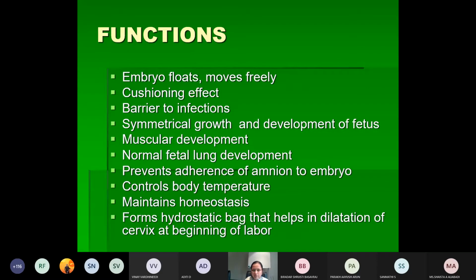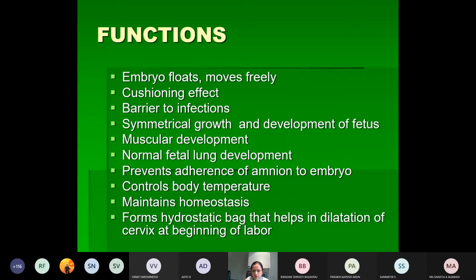So it will not experience the jolt that the mother is experiencing. Whenever the mother experiences some jolts, it will not receive those jolts. That is called the cushioning effect or the water cushioning effect. It is also acting as a barrier to infection, and very important, it is helping in the symmetrical growth and development of the fetus. And the other thing I already told, because it is moving freely, it will help in the musculoskeletal development.